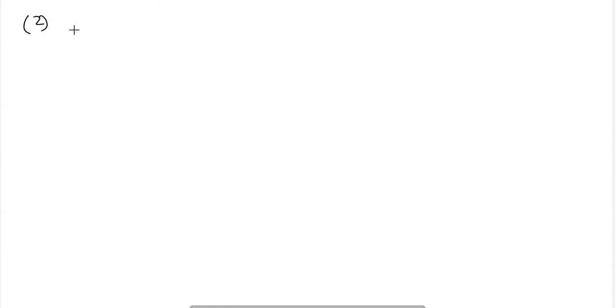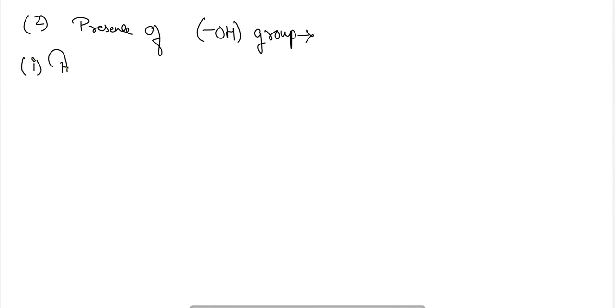Okay. Next, the test for the presence of OH group, that is the hydroxyl group. How to test the presence of OH group? So first, we can use the acetylation process, where we will use acetic anhydride.